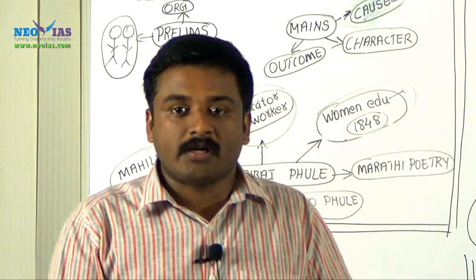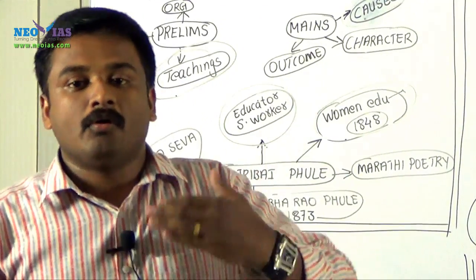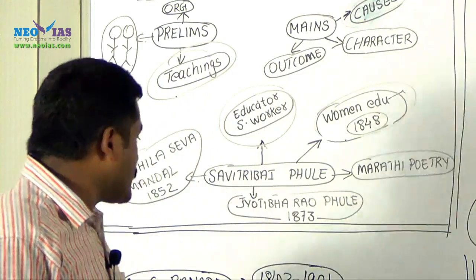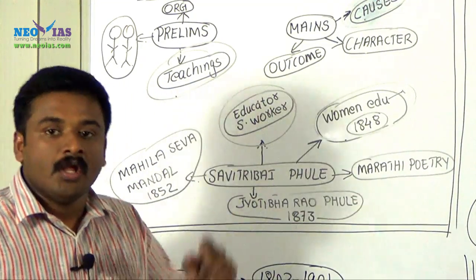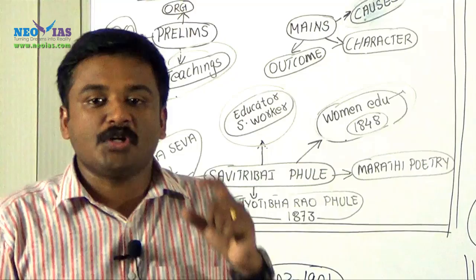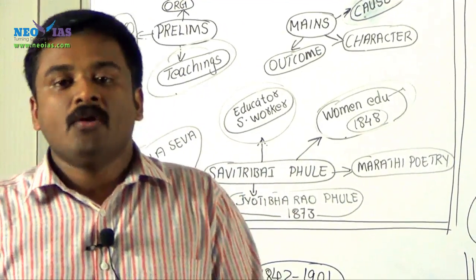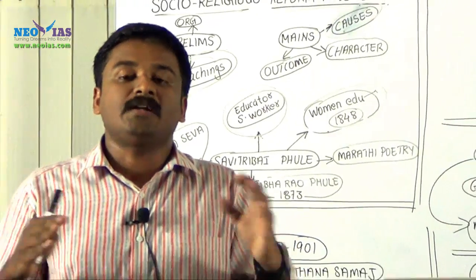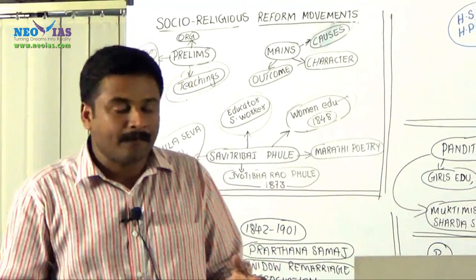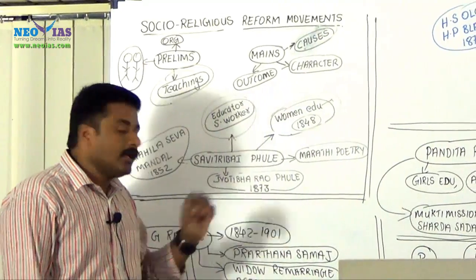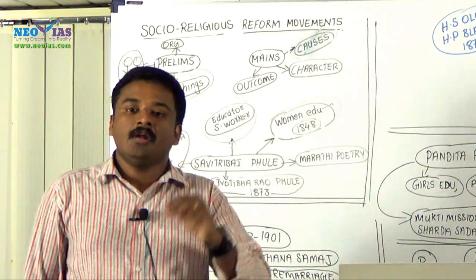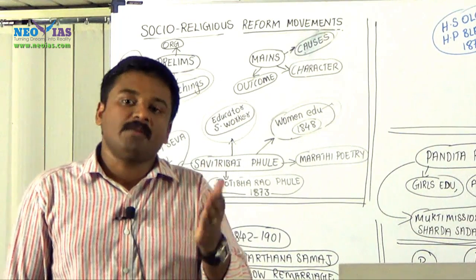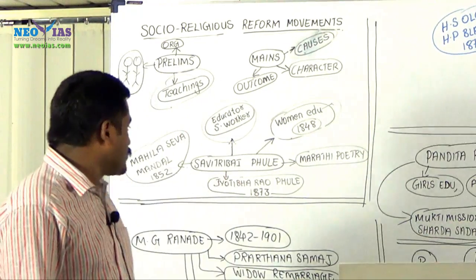Jyotiba Rao Phule was a great reformer who struggled hard for the upliftment of the lower classes, downtrodden sections, through his organization called Satya Shodhak Samaj. Satya Shodhak Samaj was an organization which fought for the upliftment of the lower sections, especially the untouchables in Maharashtra or Western India. Satya Shodhak Samaj was founded in 1873, and both Jyotiba Rao Phule and his wife Savitribai Phule were active members of this organization.